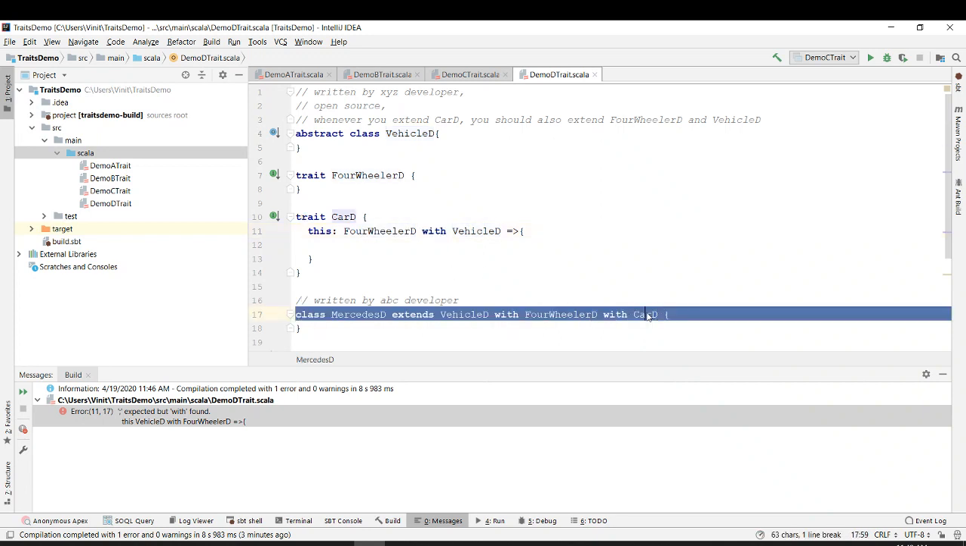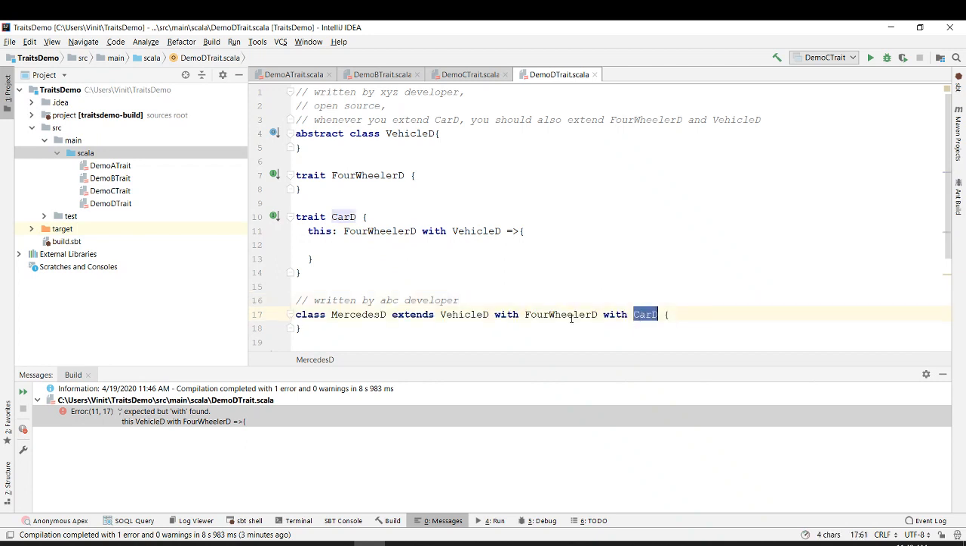So if you see, we are extending a car D over here. So it is mandatory for us to extend vehicle D and four wheeler D. Let's say if I remove the four wheeler D from here, then it will give you an error. It says illegal inheritance, self type Mercedes D does not conform to four wheeler D with vehicle D, right? So you can see that I have put a vehicle D over here, but four wheeler D was missing. So you also need to write a four wheeler D, right?